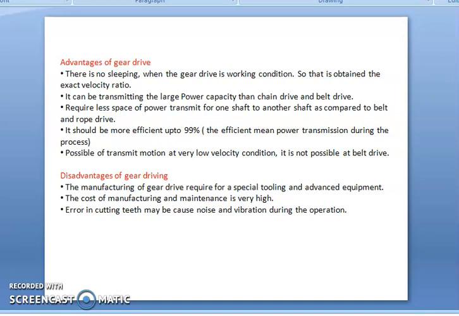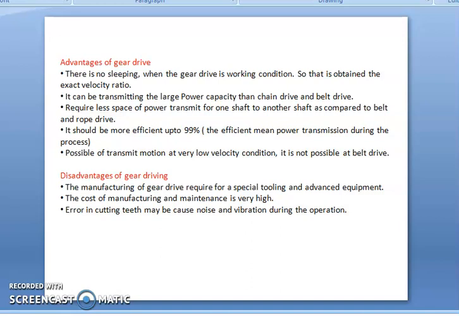When the gear drive is working, an exact velocity ratio is obtained, so it is generally called a positive power transmission drive. It can transmit larger power capacity than chain drive and belt drive. It requires less space to transmit power from one shaft to another compared to belt and rope drive. It is more efficient, up to 99%, that means there is almost no loss of power during the transmission. It is also possible to transmit motion at very low velocity, which is not possible in the belt drive.